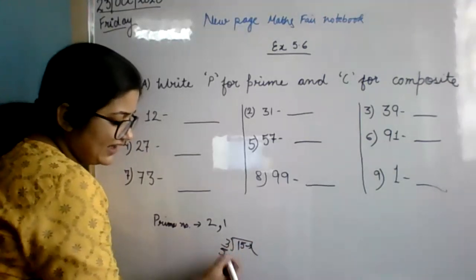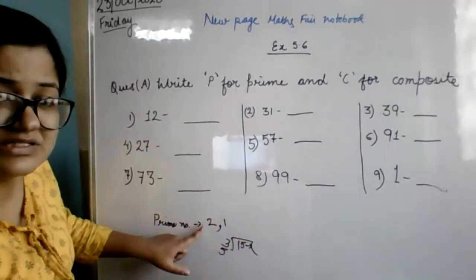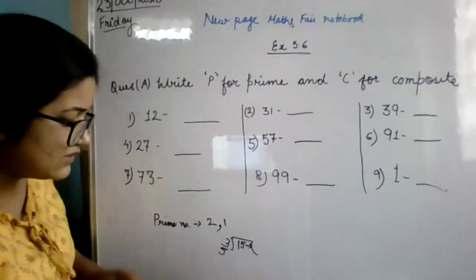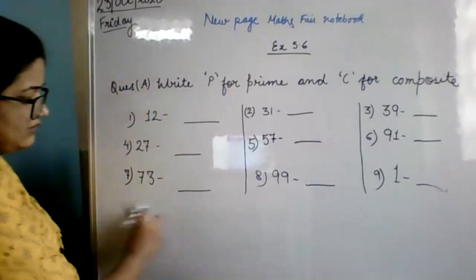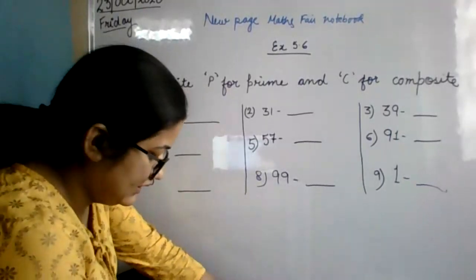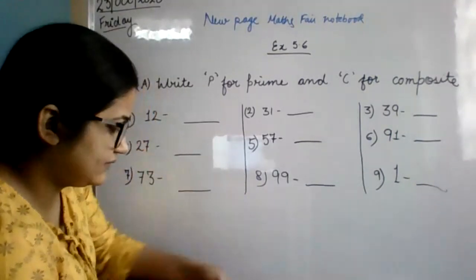It can be divided by 5 also. So this is not a prime number. The numbers which can be divided only by themselves and 1 are prime numbers.